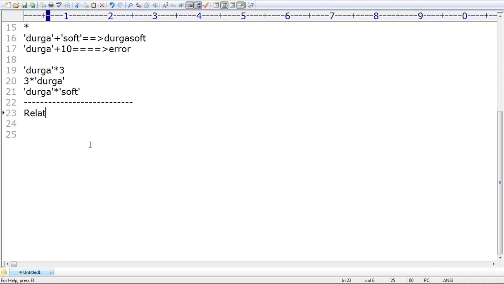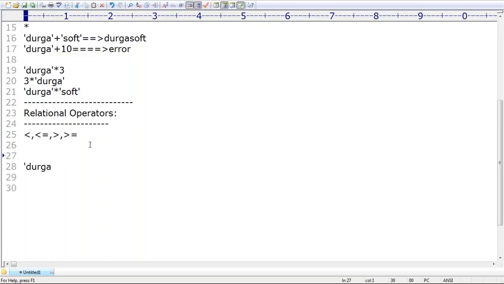Next, we also covered relational operators. I hope you remember them: less than, less than or equal to, greater than, greater than or equal to. We can happily apply these relational operators to numbers, and you can apply them to strings also.